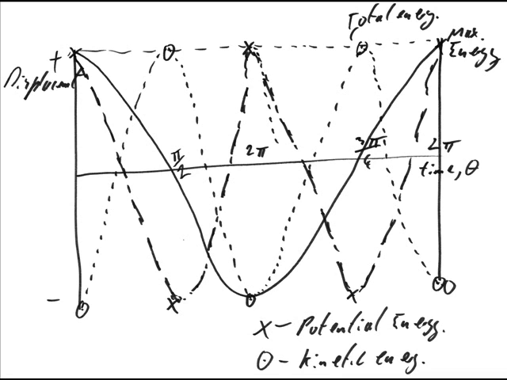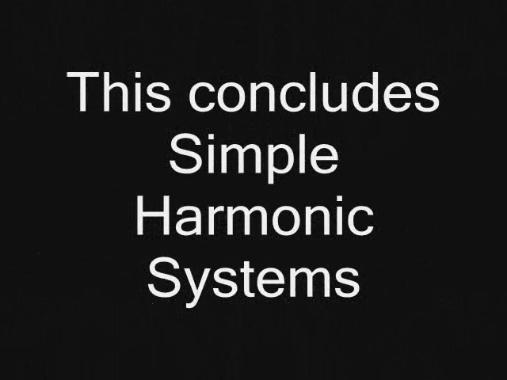Looking at just potential energy against time, the curve follows a cosine squared pattern so that it peaks at time 0, T divided by 2 and T, and is 0 at times T over 4 and 3T over 4. Kinetic energy is the opposite, following a sine squared pattern, peaking at time T over 4 and 3T over 4, and is 0 at time 0, T over 2 and T.